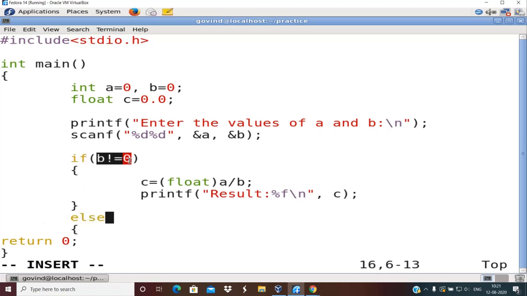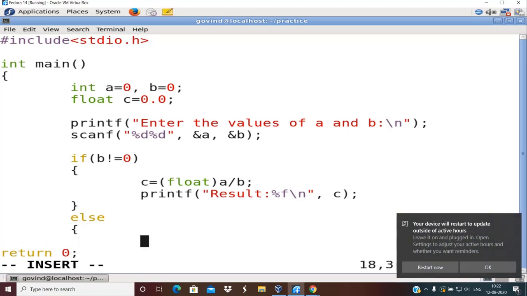Only if this condition is not true will it execute the else part. Otherwise the else part would not be executed at any cost, right? So that's the reason there is no condition checking for else. Don't ever make the mistake of writing a condition inside else, or after the else. There is no condition after the else, right? Fine.